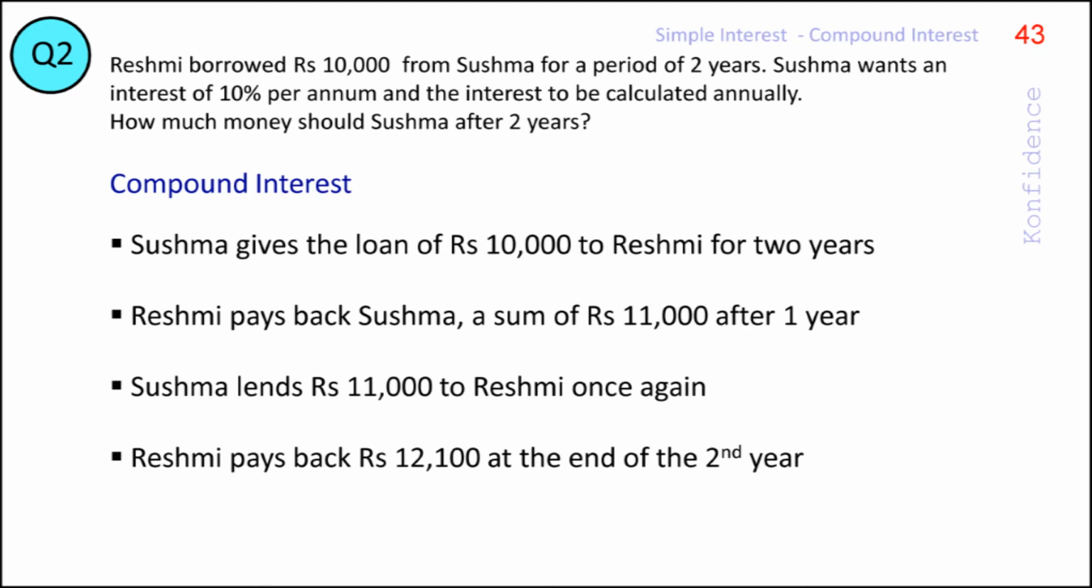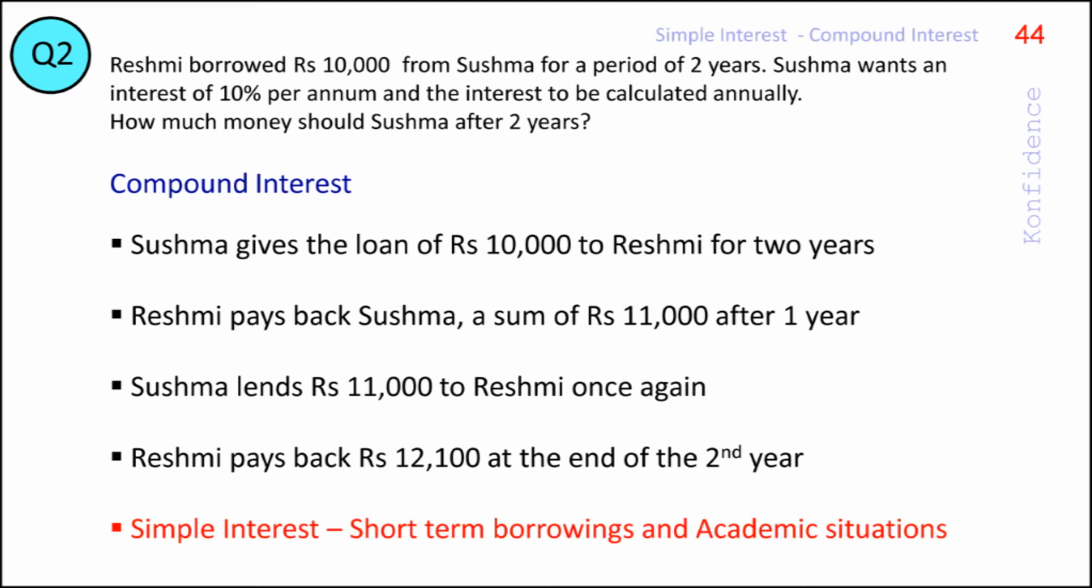Note that an additional rupees 100 is earned by Sushma in the compound interest scheme when compared to the simple interest scenario. This is the interest on rupees 1,000, that is interest on the interest. In all real-world situations, compounding is the norm and simple interest calculations are mostly there only in the case of short-term borrowing and academic situations.